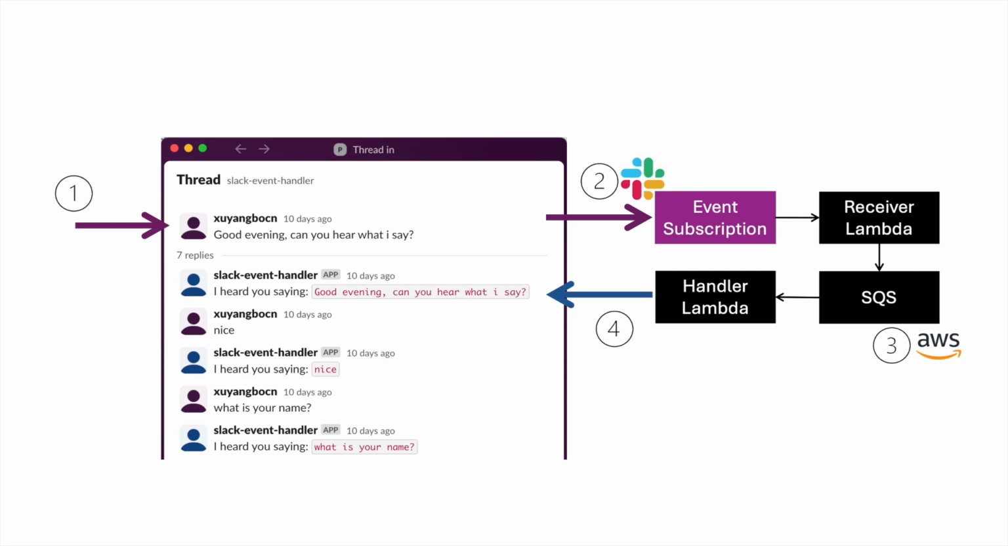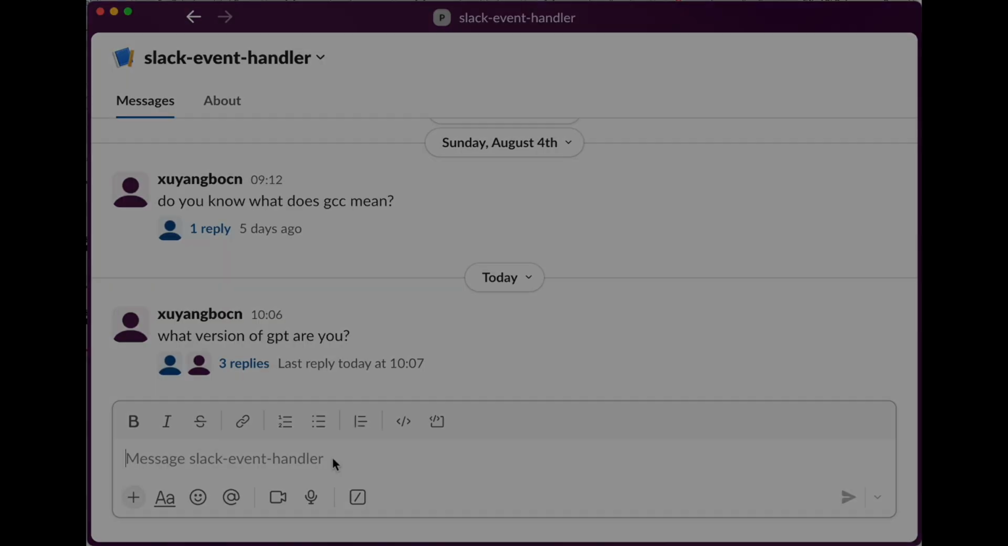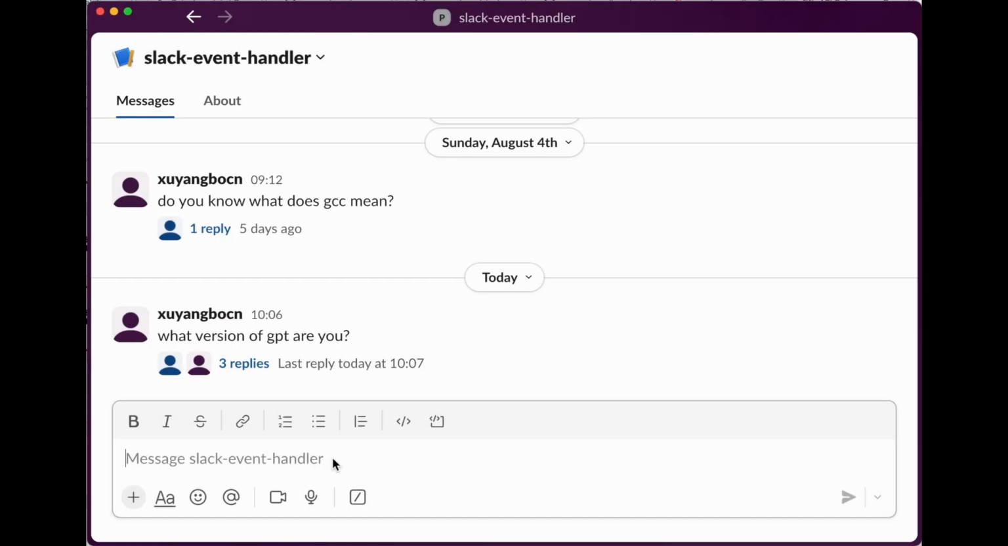The diagram summarizes the flow of data and illustrates the handling logic, which simply echoes users' input as a reply message. We can implement more complex logic in our handler Lambda. In this video, we will forward the message to OpenAI via API and pass the response back to the user. We will also be able to use OpenAI features like function calls. Let's do a demo first.